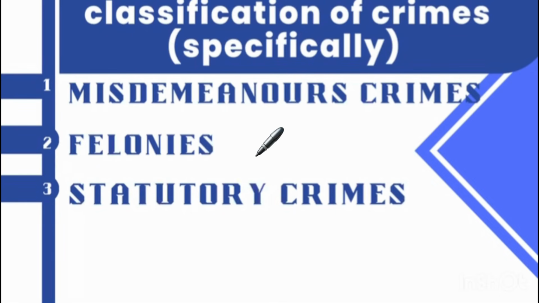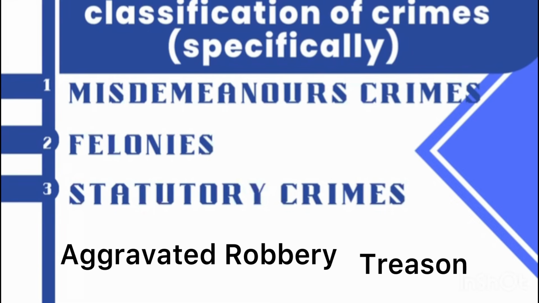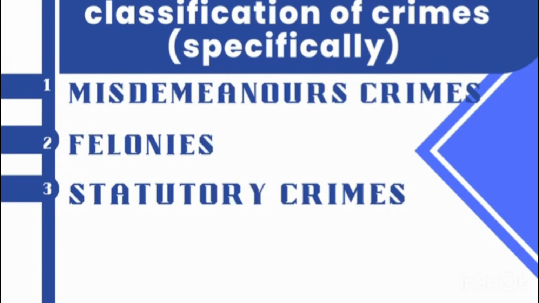Then we have felonies. These are serious crimes now. Serious crimes such as defilement, rape, treason, aggravated robbery, among others. Murder, all those are felonies. Serious what? Crimes. Then we have the statutory crimes. Statutory crimes are those crimes committed contrary to what is written in the statutory instrument. So let me simply say, to what is contained in the Constitution. Crimes committed contrary to what is contained in the Constitution.